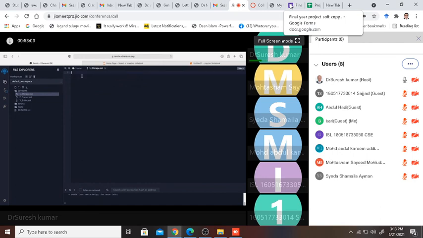I shall remove it on the screen. It is bytes4 of keccak256 of, I will say, the function name and parameters. This inverted comma will be outside the bracket, and one more bracket would be there. Yeah.